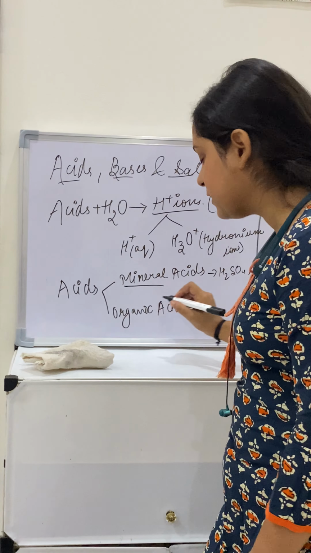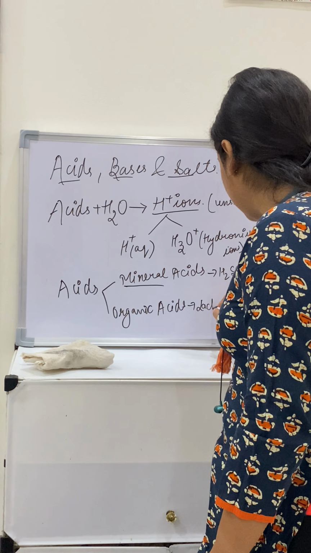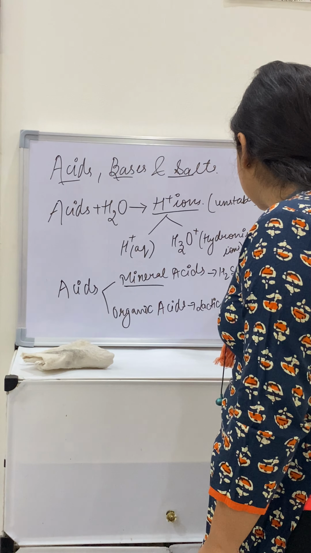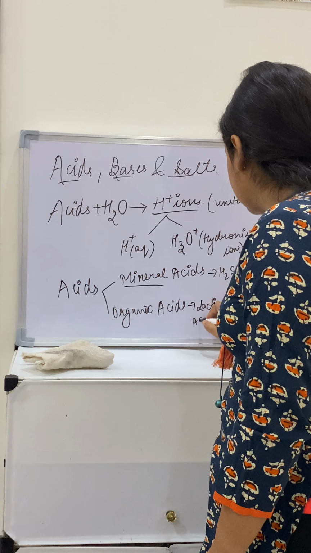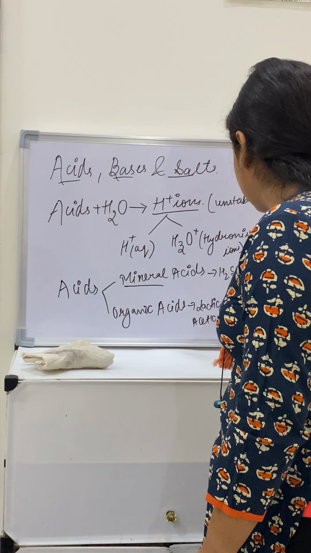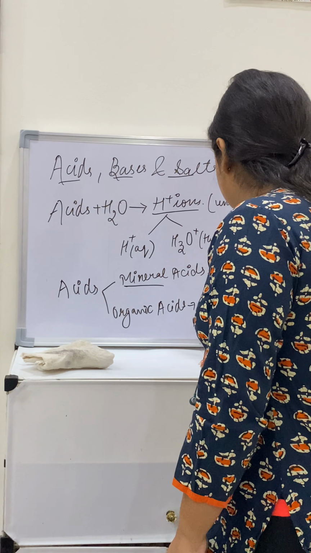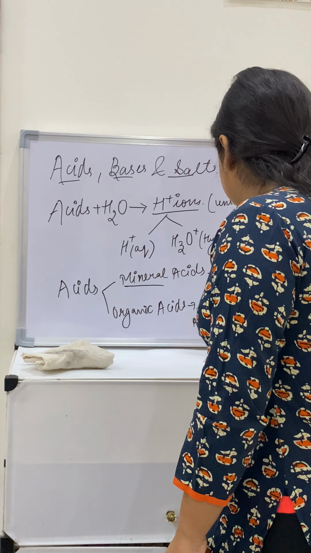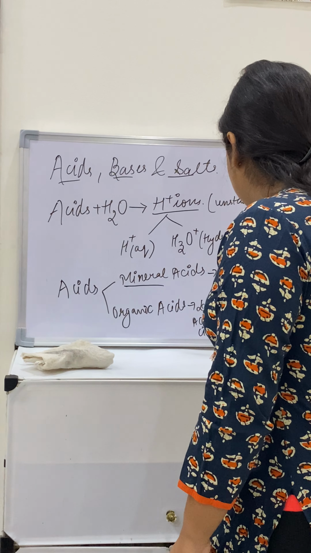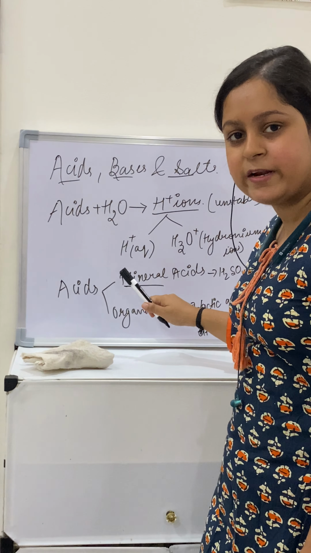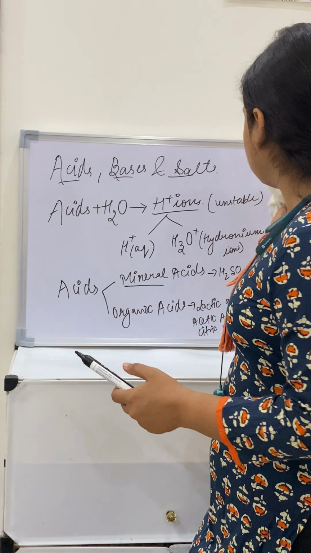And organic acids are lactic acid, which is present in milk and curd, acetic acid present in vinegar, and citric acid present in lemon or oranges. So these are the two types of acid, mineral acid and organic acid. Mineral acids can be prepared only in labs. Organic acids are present naturally in fruits and vegetables. Now coming to bases.